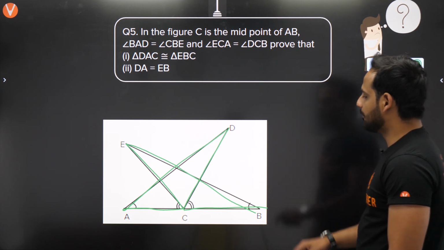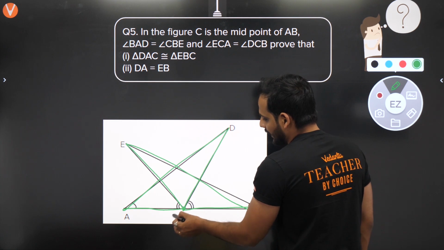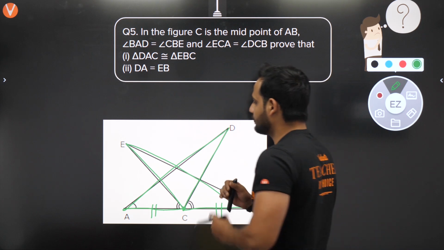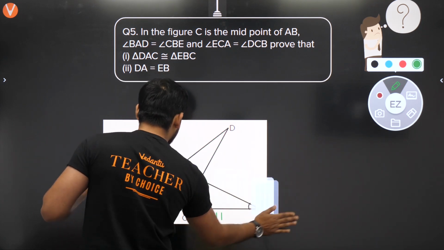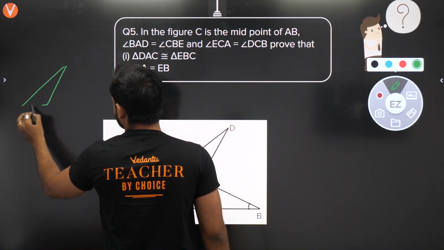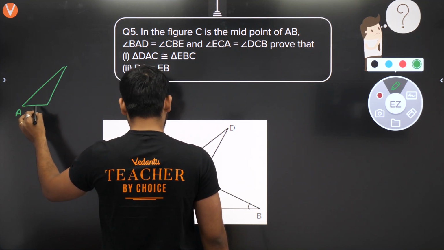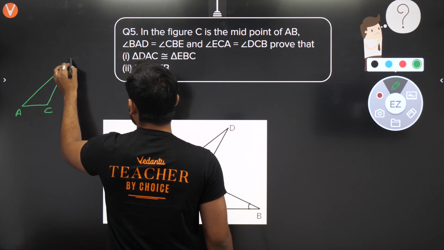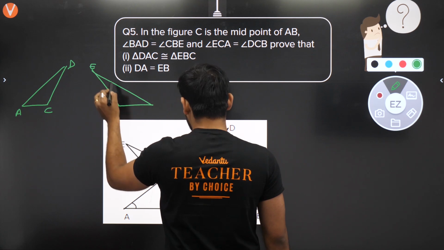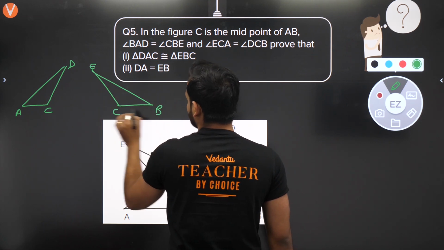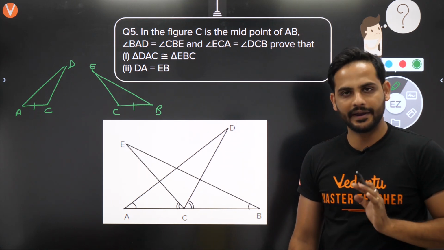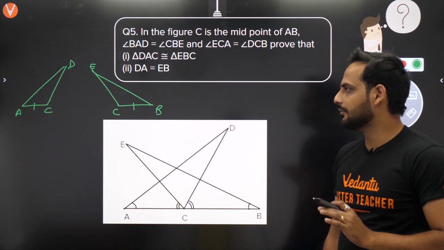Now, C is the midpoint. So, beta, if C is the midpoint, I can clearly say that AC is equal to CB. Now, what I'll do, I'll draw the diagram separately for you. Both the diagrams I'll draw separately. Okay, so let's say this is your A, C, D, and let's say this is your E, C, B. You know AC is equal to CB because C is the midpoint.